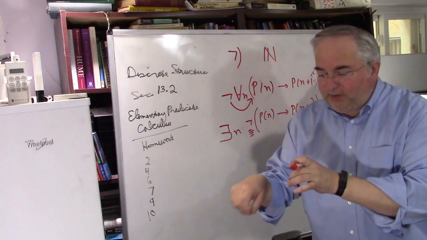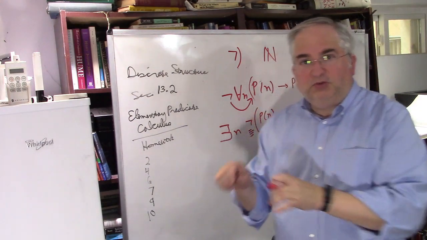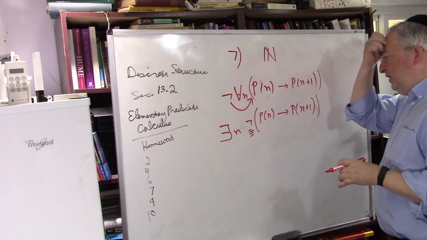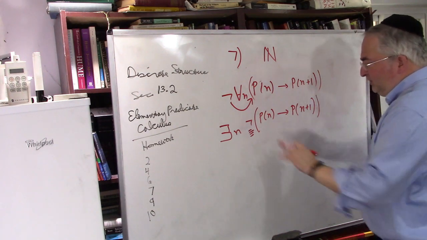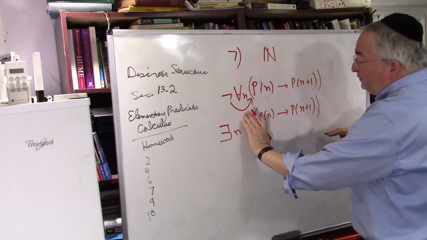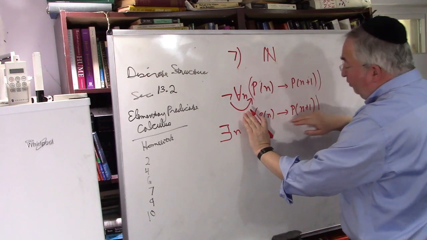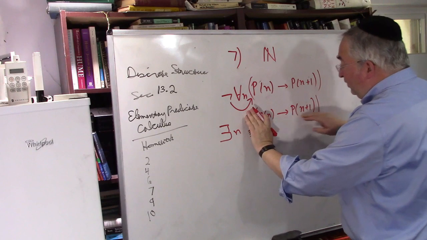If you knock down the n plus 1 domino, you're going to knock down the n plus 2 domino. You're going to keep on doing it. How do you say the negation of that? Well, how do you say this is false? This is false if this is true and this is false.